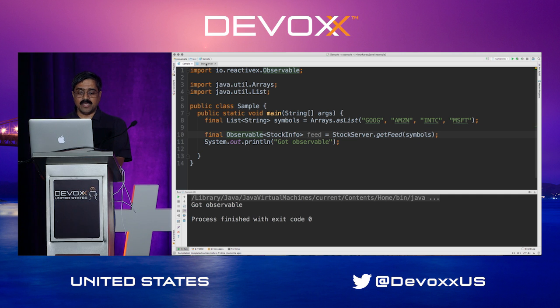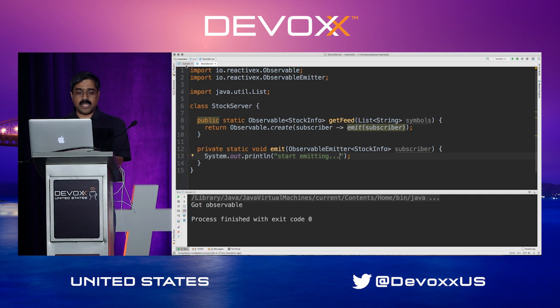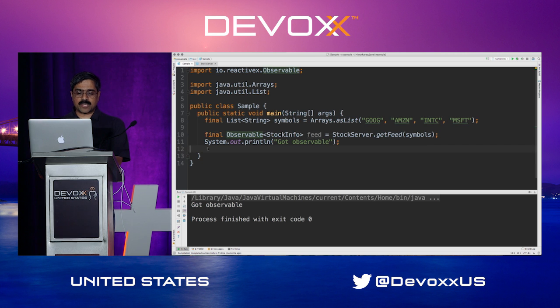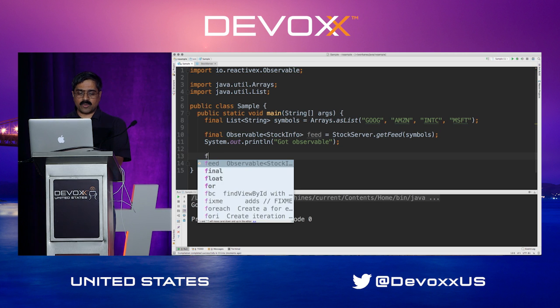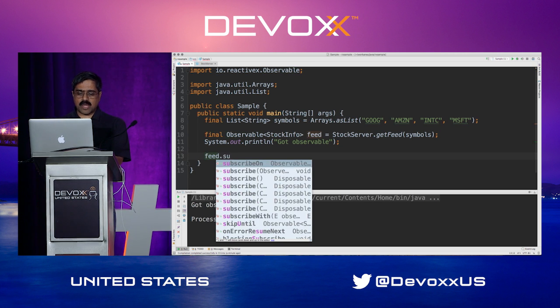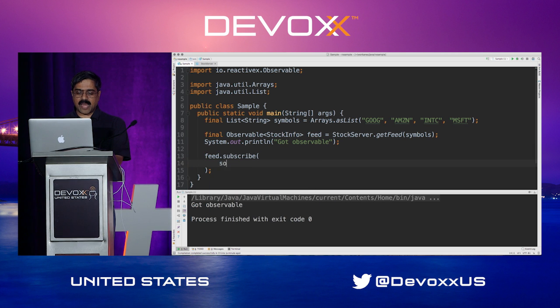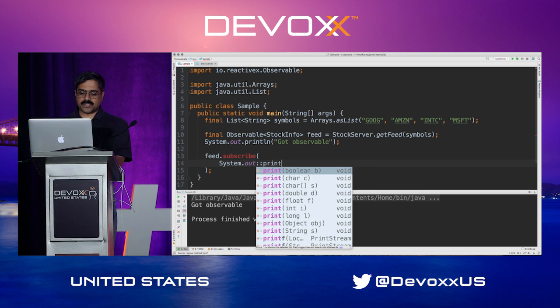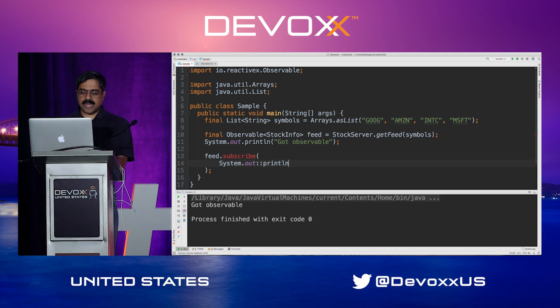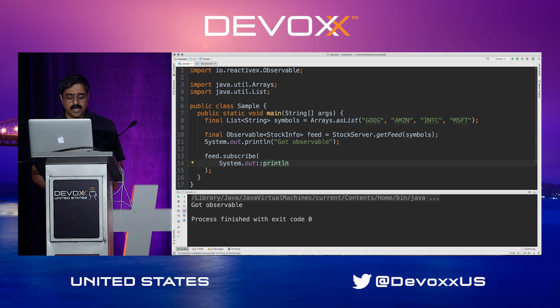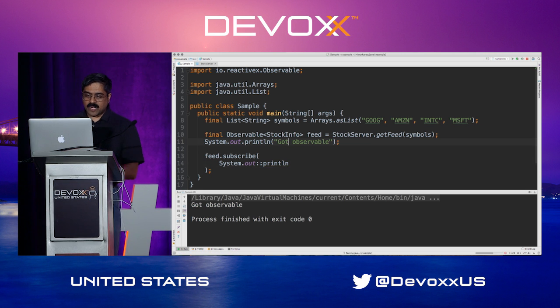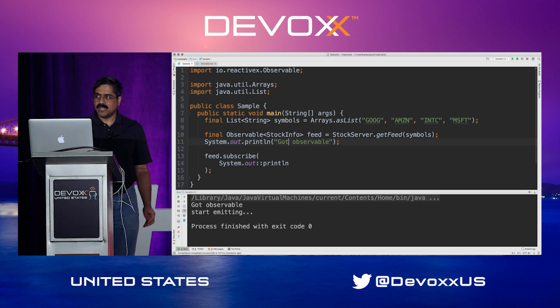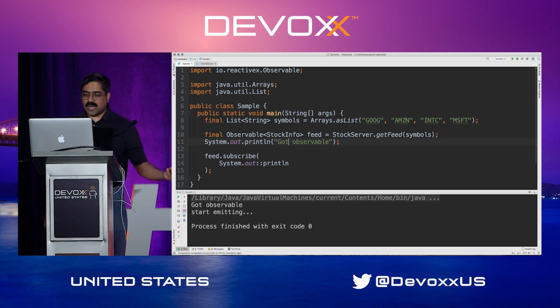It's that lazy. Well, now that we are receiving here, why don't we go ahead and do something with the data? So I'm going to go to the feed and say subscribe, and now I can say output. So in this case, I'll simply say system.out.println, and I'll just print the data in this case so that we can see the data being transmitted towards us. Well, of course, in this case, I'm still not emitting any data. So when I go ahead and run this code, though, you can see it said got observable. It said start emitting data.